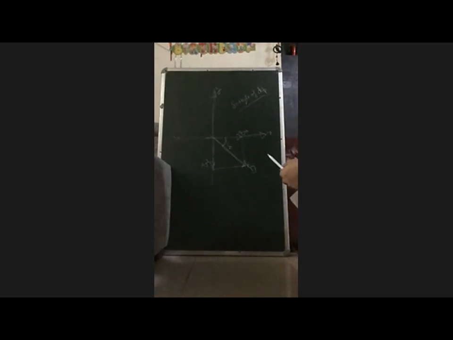Now, if I place that dip circle in any other plane, will I get the net magnetic field in that plane also? No, I will not get the net magnetic field in that plane. There will be one component of magnetic field acting. But what will not change? If I take any other vertical plane, the vertical component of magnetic field will remain the same. But the component of B in that plane will change, and the component of BH in that plane will change. Here also I am not able to explain clearly.